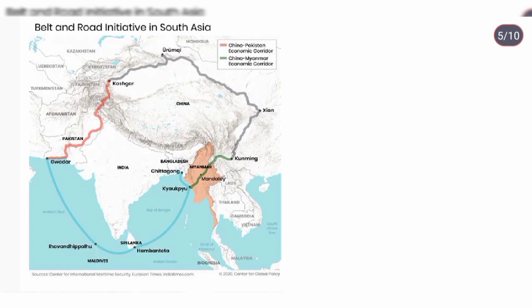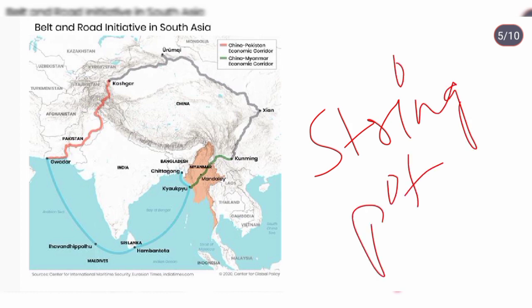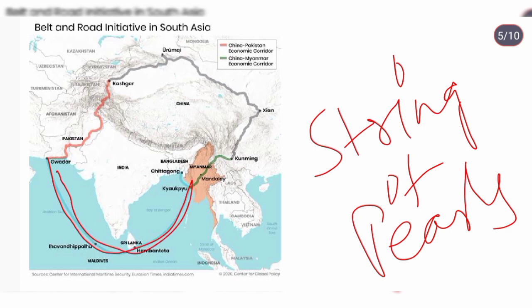See, along with the border dispute, China made a ring of pearls. You can see the string of pearls around India. This is a string of pearls around India, to counter Indian activities and Indian movement.